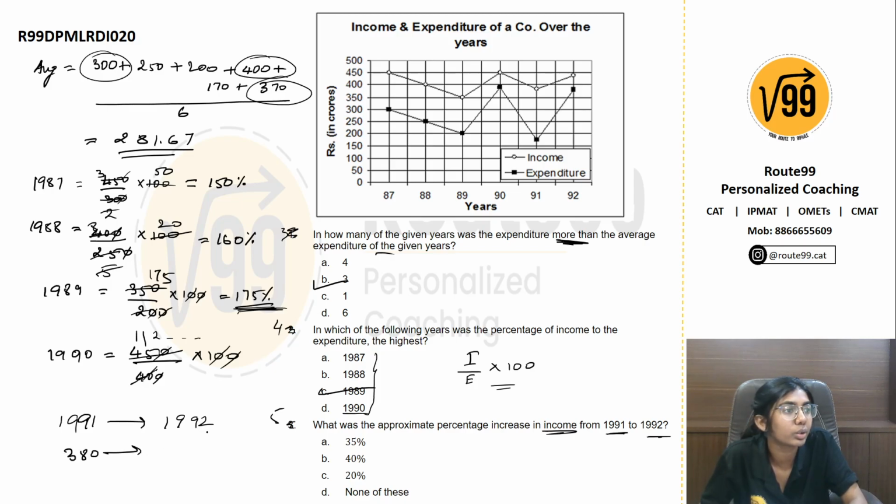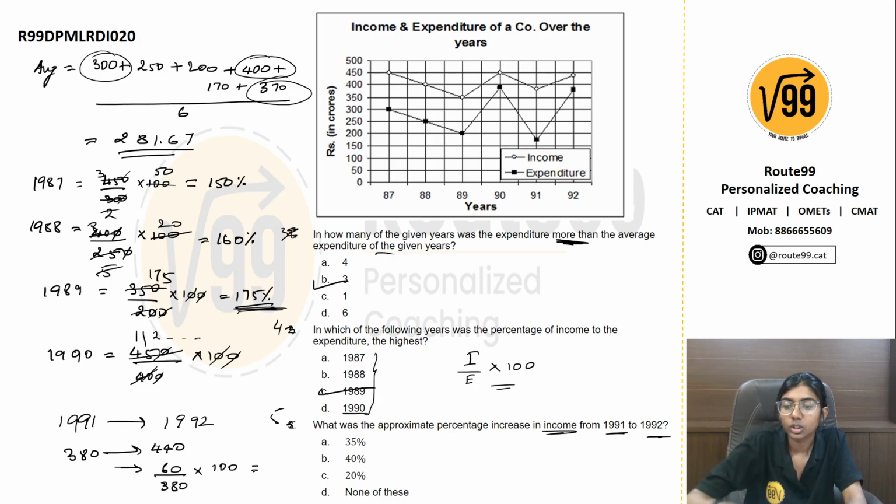It went to 92, which is very close to 450, so let's take it as 440. The difference is 60, so 60 crores is the increase. They are asking the percentage increase, so you will divide by 380 and multiply by 100.